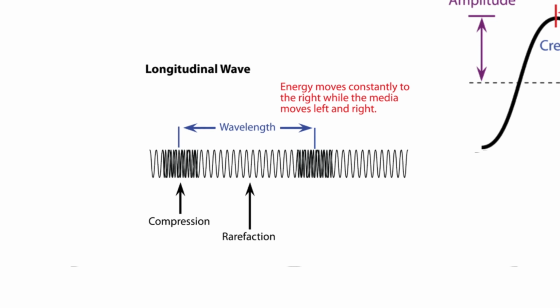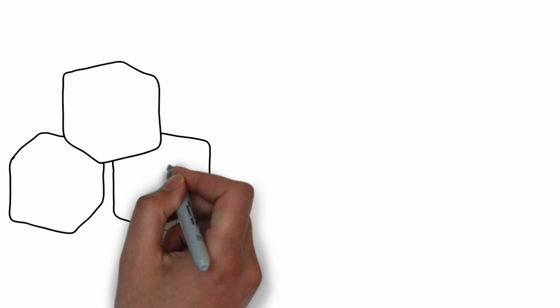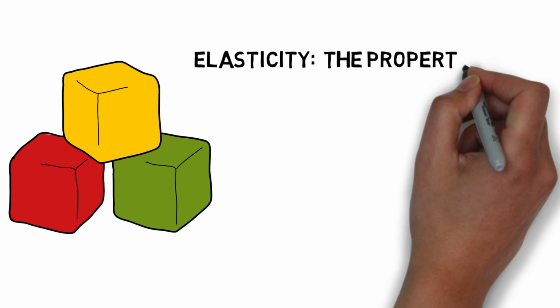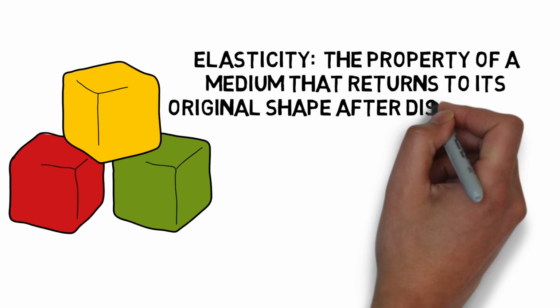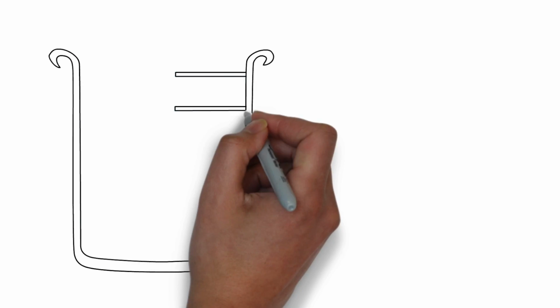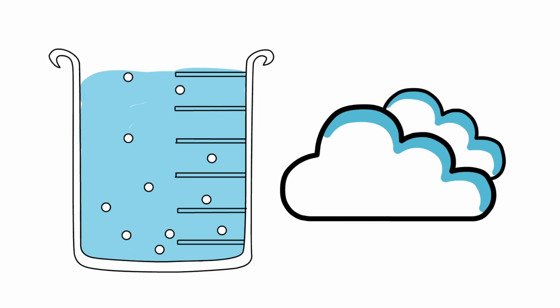Particles in waves also behave differently based on the medium in which they travel. In a solid, the particles will always return to their original positions and are thus called elastic. Elasticity is the property of a medium that says that it returns to its original shape after being disturbed. Because of this, and because they are more rigid, solid media generally transfer energy more efficiently. In liquids, sound is better transmitted than in air, but less so than in solid media. Gases are the least effective at transferring energy, and they rely upon straight-line motion of molecules to do so.